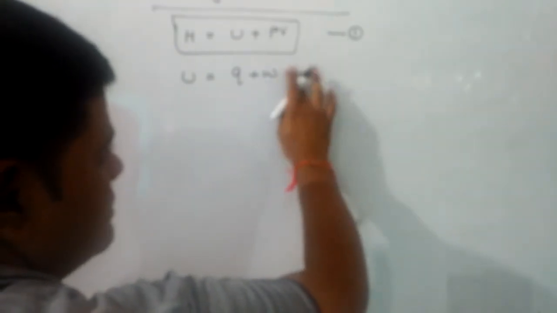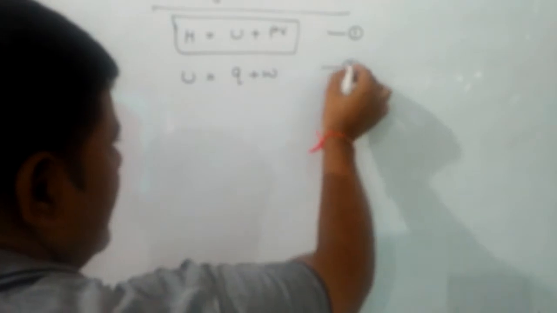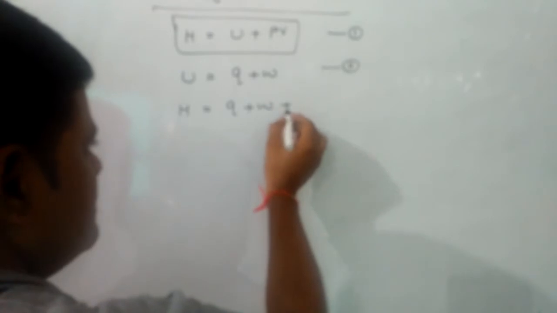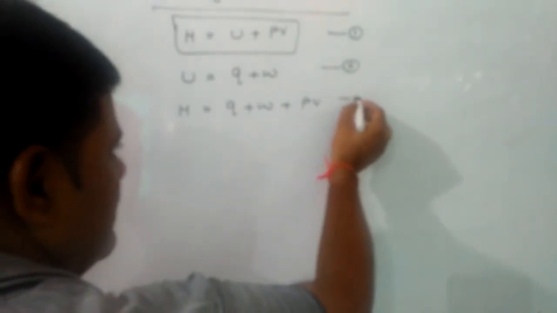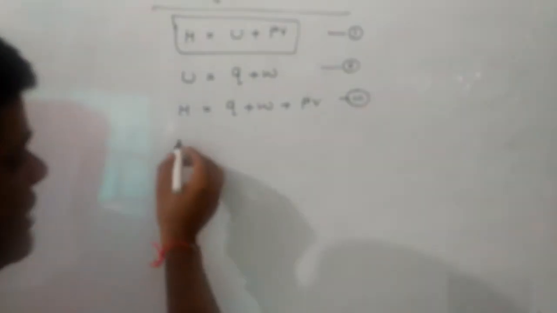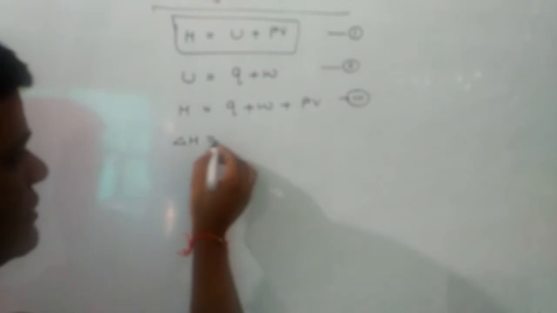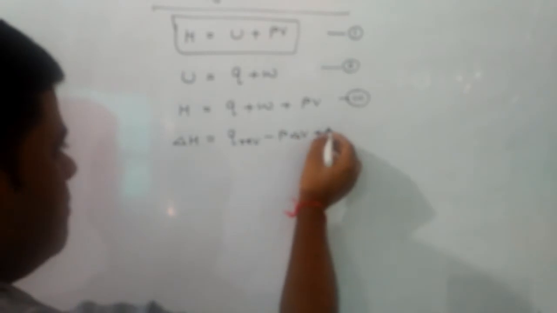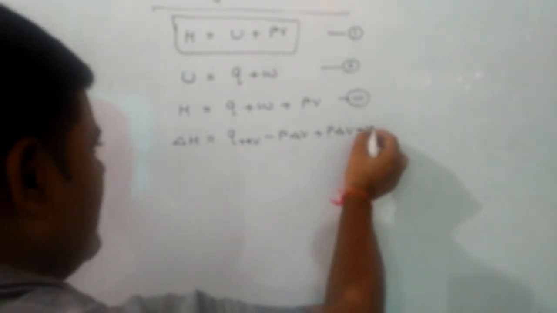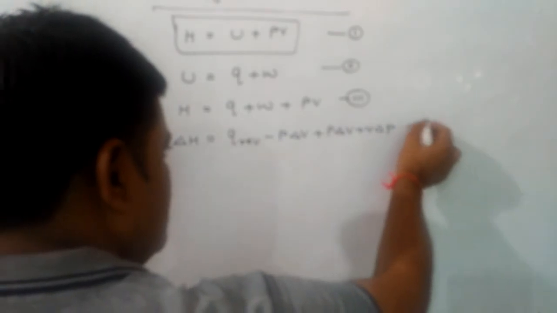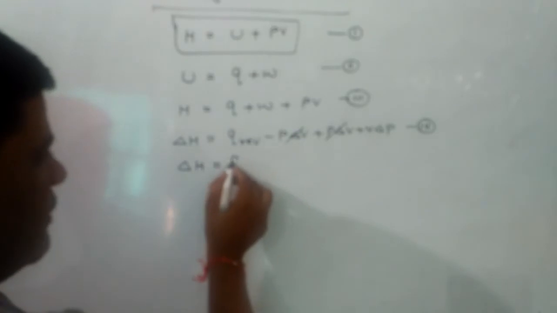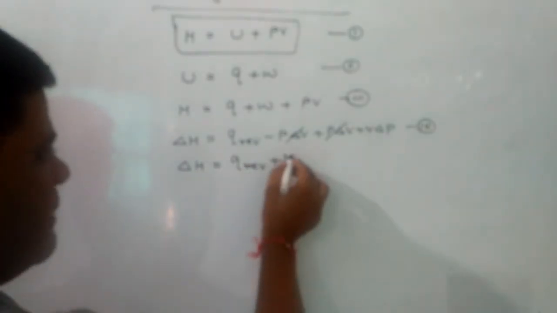Now, putting these values in equation first, we get H is equal to Q plus W plus PV. This is equation third. Making a small change on both sides, we get delta H is equal to Q reversible minus P delta V plus P delta V plus V delta P. This is equation 4. P delta V cancels with P delta V, so we get delta H is equal to Q reversible plus V delta P.